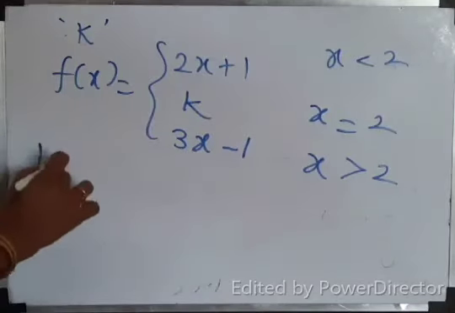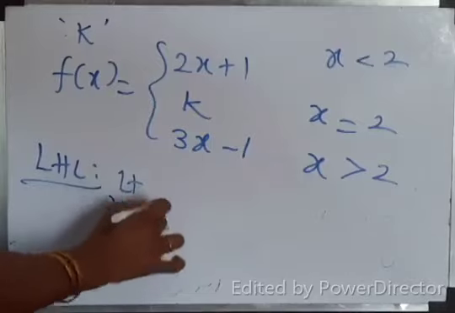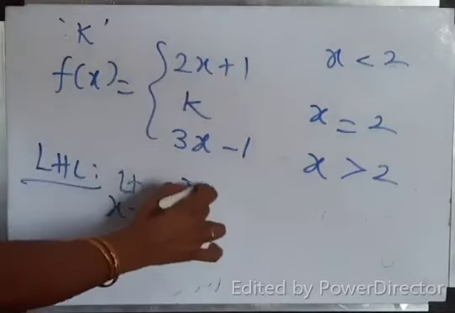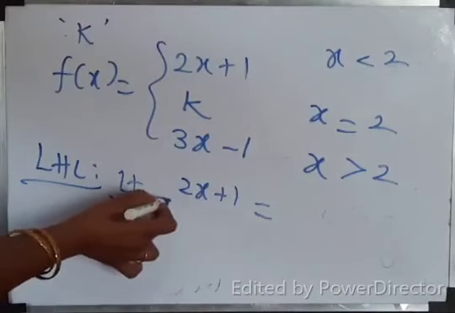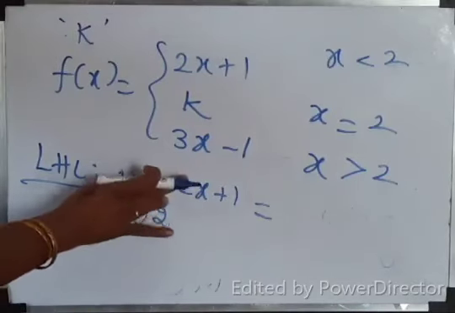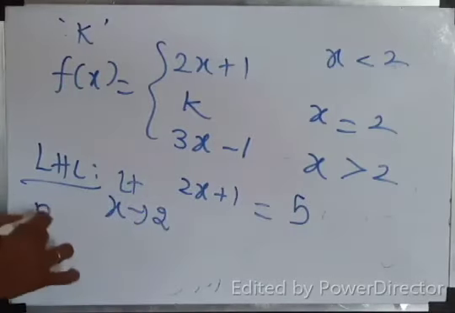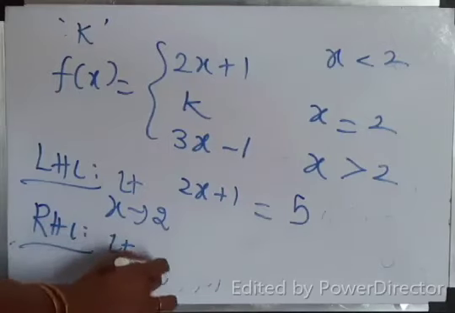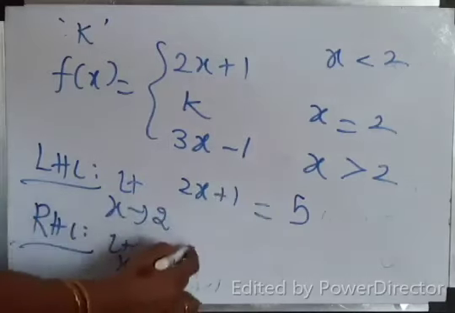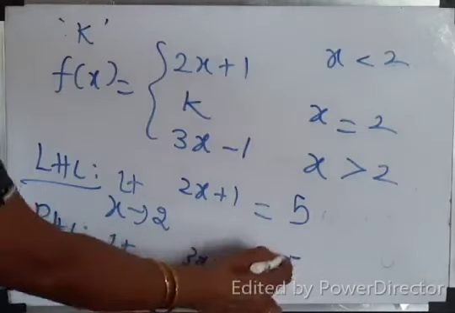What is LHL? Limit x tends to 2 minus of this function, 2x plus 1. Substitute directly 2. The 2 minus is the symbol for LHL. Actually, the question is x tends to 2. 4 plus 1, 5. For RHL, limit x tends to 2 plus, which function to be taken? 3x minus 1. 3 into 2, 6 minus 1, 5.